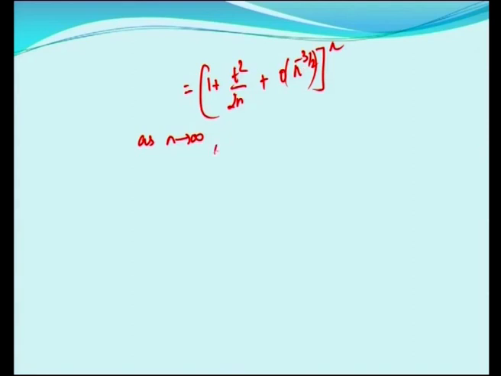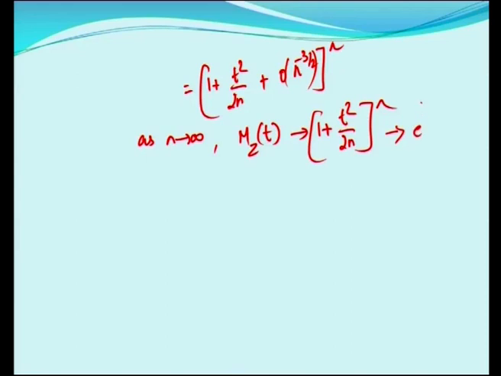So as n tends to infinity, mz of t tends to 1 plus t square by 2n whole power n. As n tends to infinity, this expression tends to e power t square by 2. This e power t square by 2 is the MGF of the standard normal distribution.